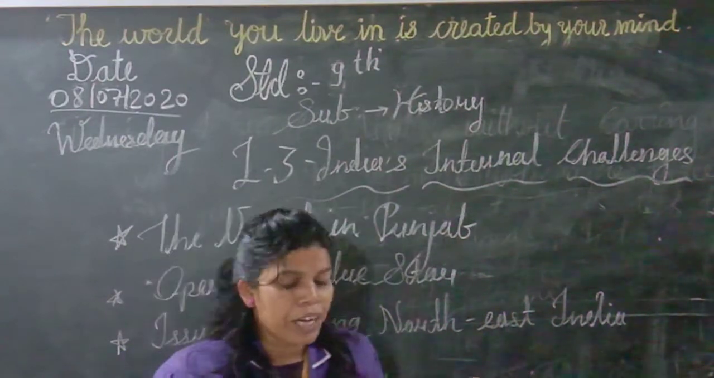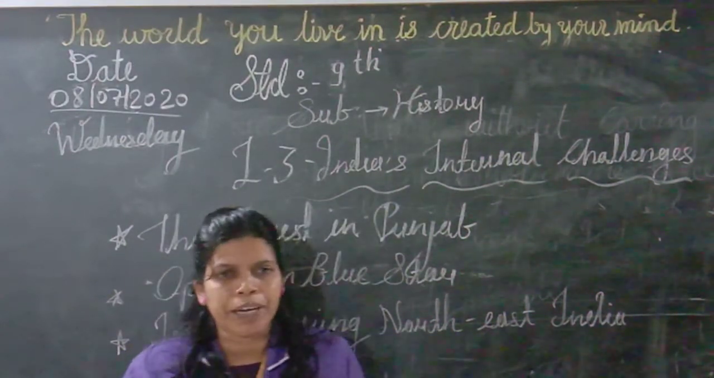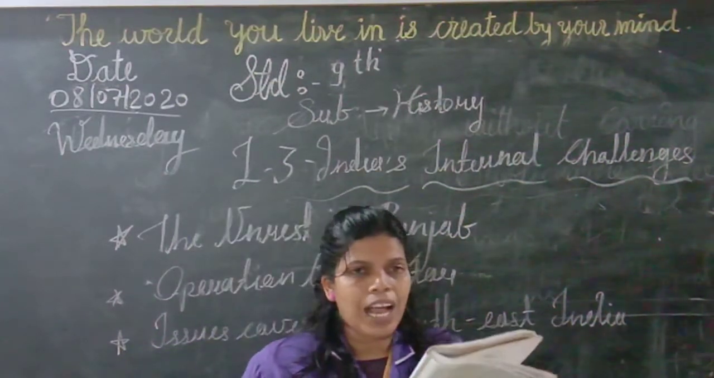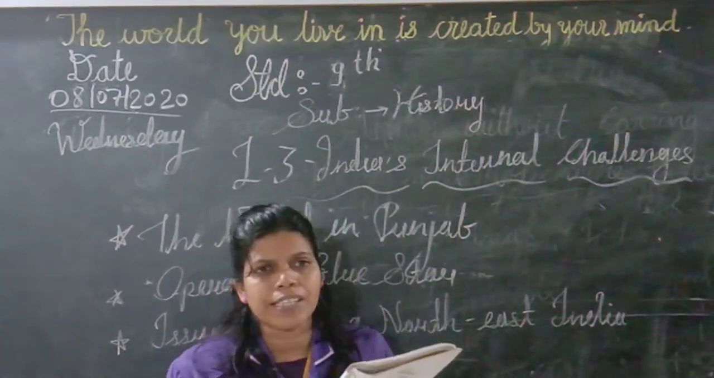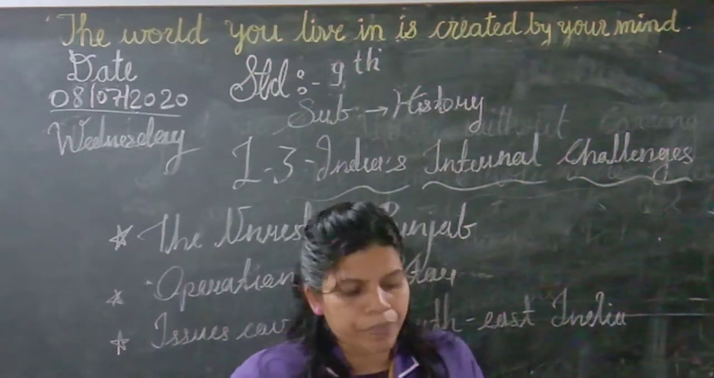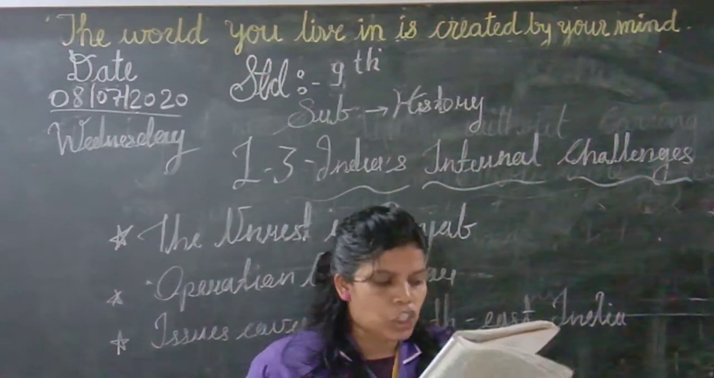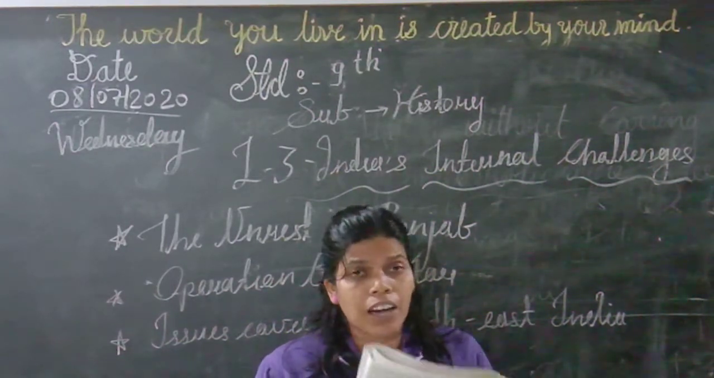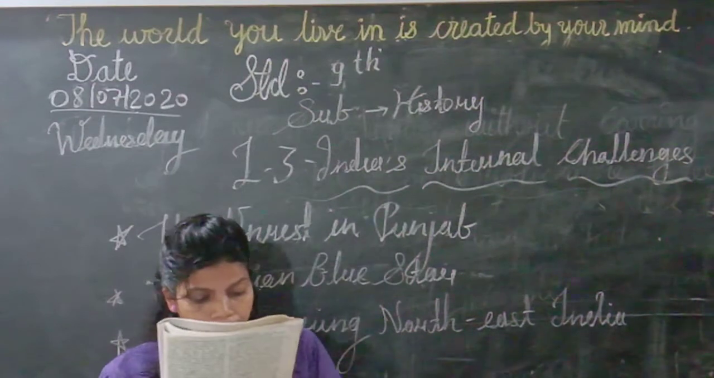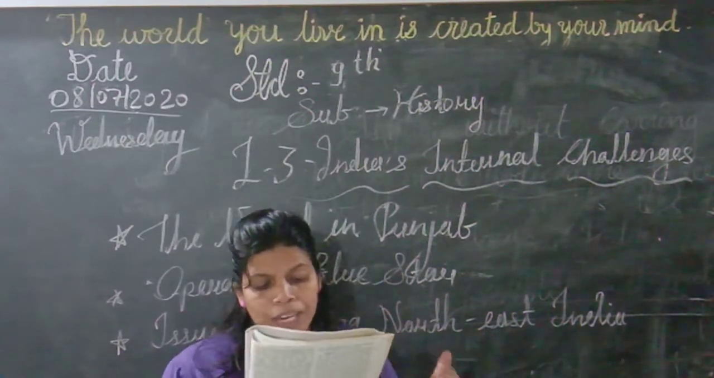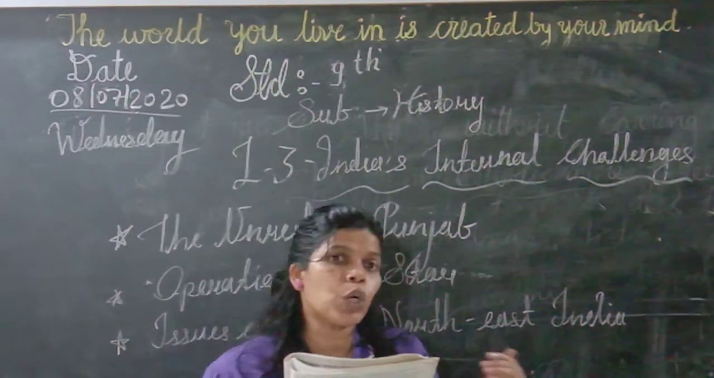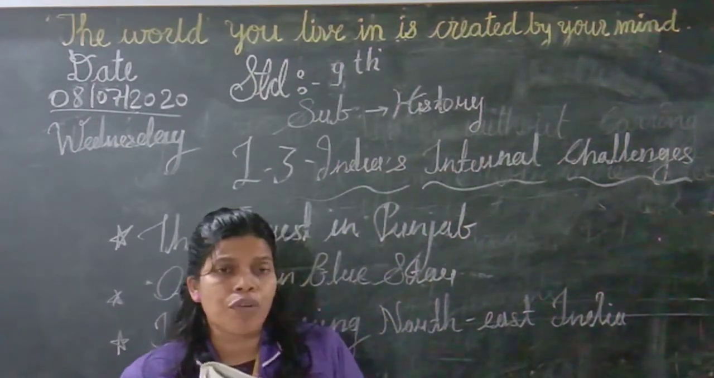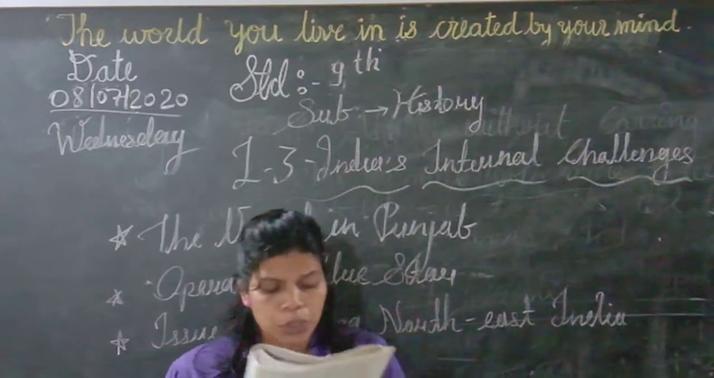Now in the second part we are going to see the movement for an independent Khalistan, which took root in Punjab. During this period, the leader of the Akali Dal was Sant Harcharan Singh Longowal, and he used to direct the activists from the Golden Temple to stage protests.